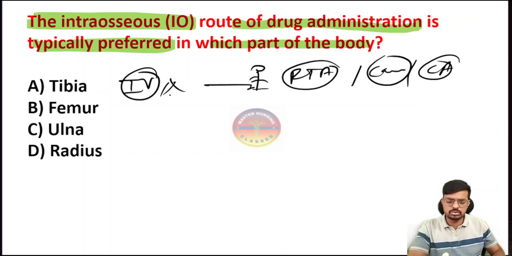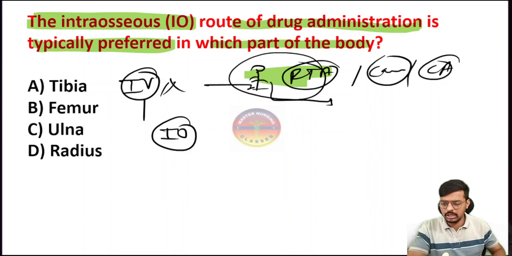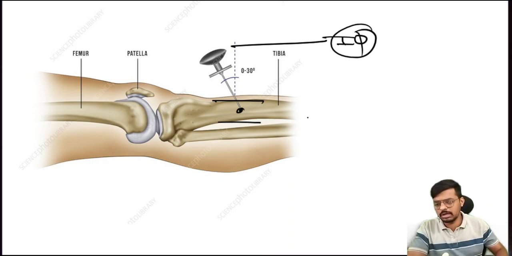If we are unable to get an intravenous line, consider the patient comes with a road traffic accident, hypovolemia happens, meaning all blood volume is lost, the veins will collapse. However much we try, we will not find the vein. Then the second best route is intraosseous, meaning we directly take a needle and push it into the bone marrow. This is what we call the intraosseous route of administration of medication.